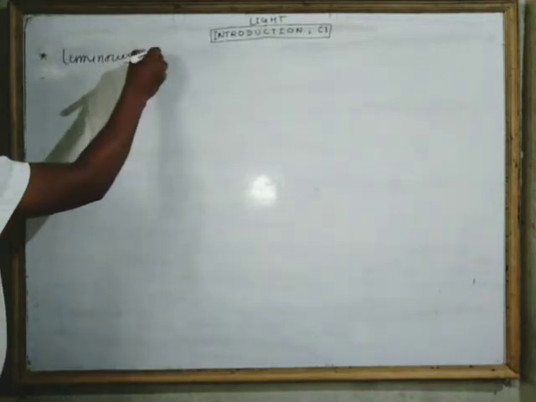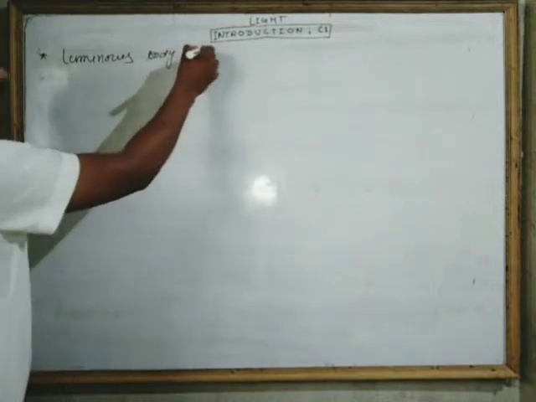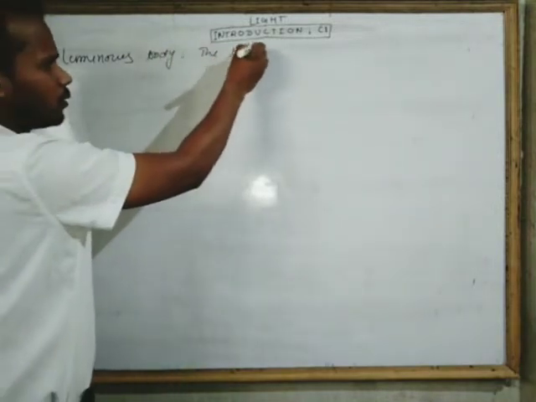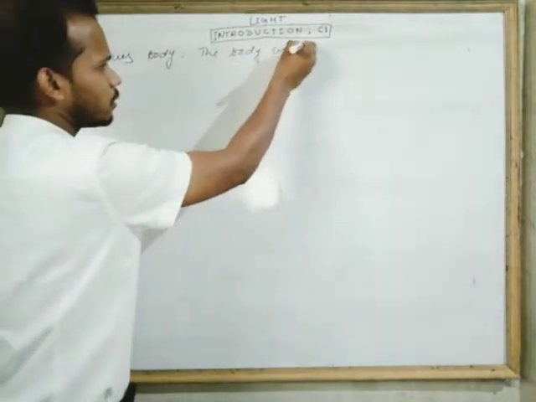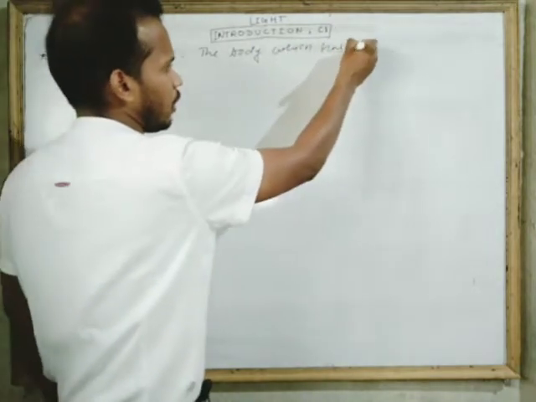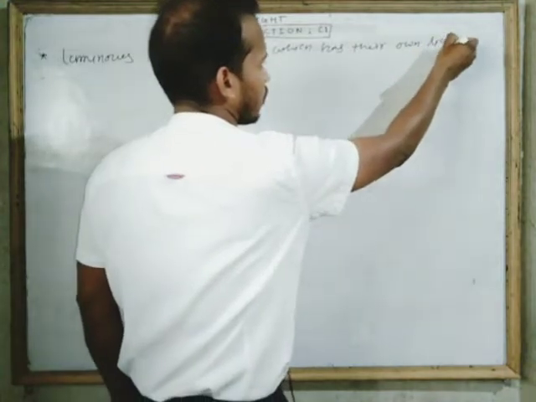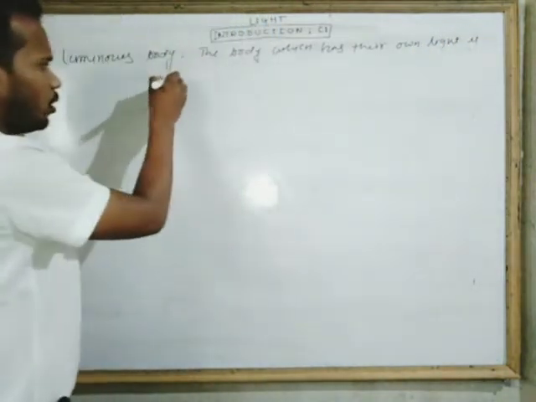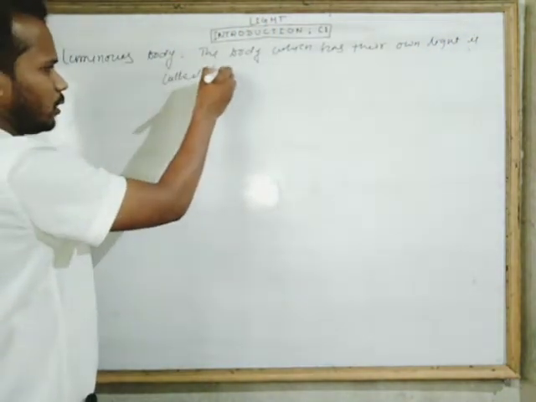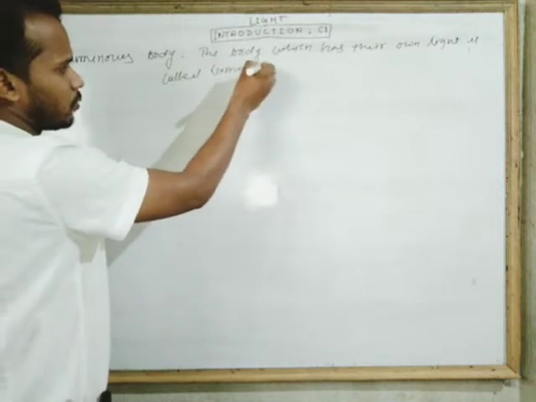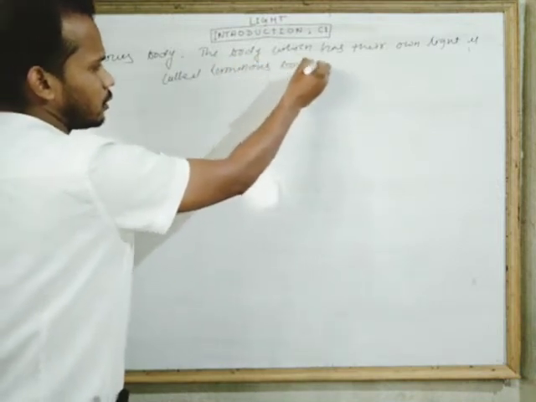So I am writing about luminous material and non-luminous material. Luminous body, or we can say material: the body which has its own light is called a luminous body.